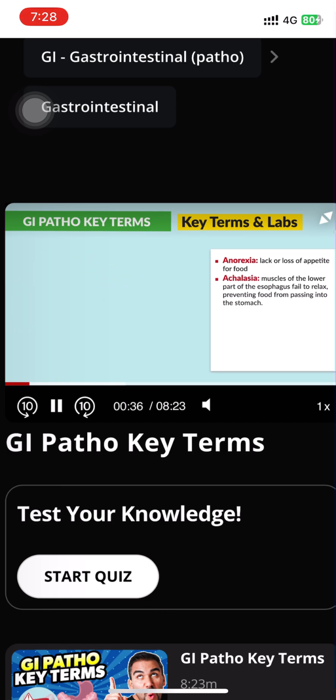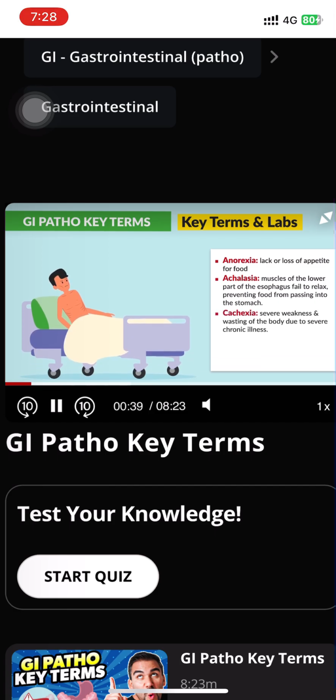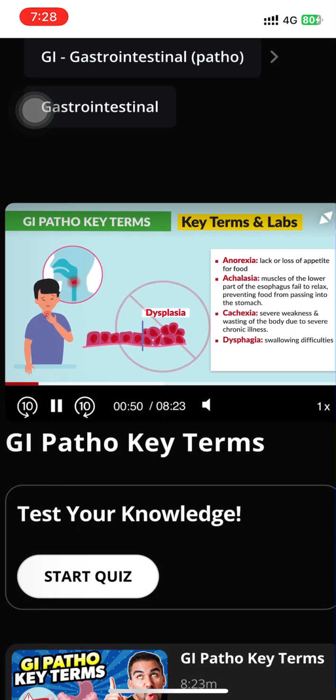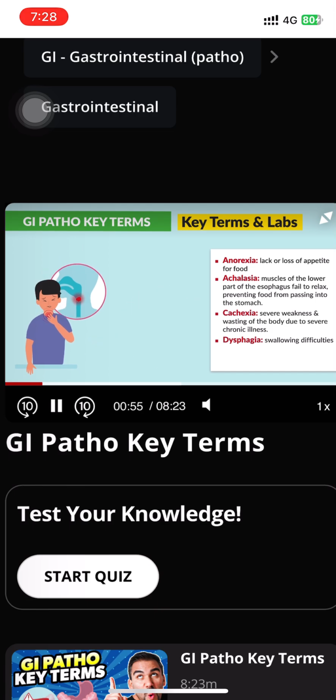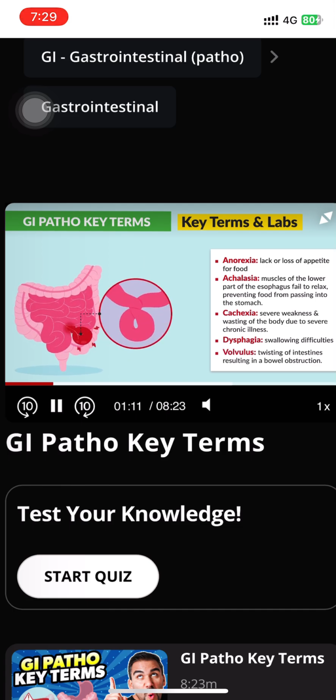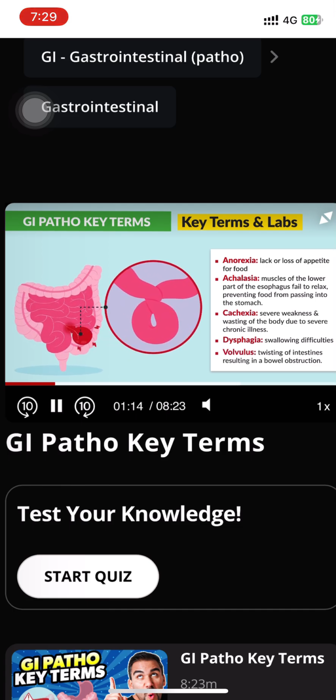The next term is pretty difficult to pronounce. Cachexia is where we have severe weakness and wasting of the body due to chronic illness. Next is dysphagia, swallowing difficulties, not to be confused with dysplasia, the abnormal development of cells within tissues and organs. So think dysphagia has a G, relating to the GI tract, having to do with difficulty swallowing. Okay, next is volvulus, the twisting of the intestines, resulting in a bowel obstruction.